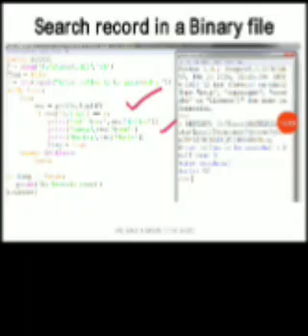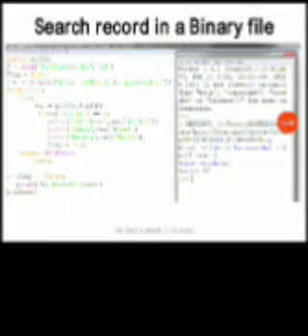In case of end of file error, just break the loop, and after going through the whole file, if the flag is still false, that means the record that we are searching for is not there in the file, and we print no record found. Once the searching process is over, don't forget to close the file. See, I am searching for the record 2, and yes, in roll number 2, Angshu Raj is written, and his marks are also printed over here. So this is searching inside a binary file.